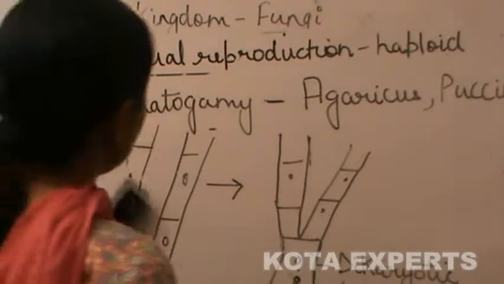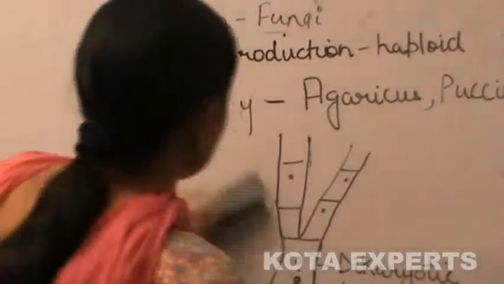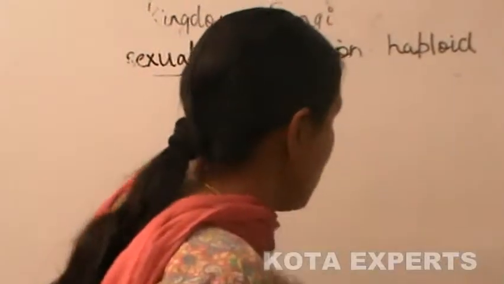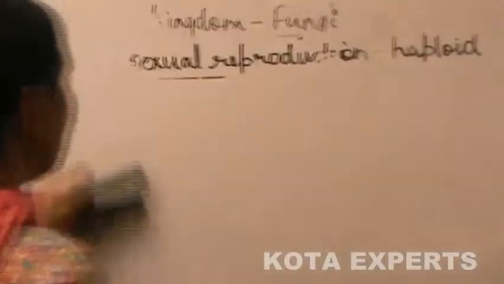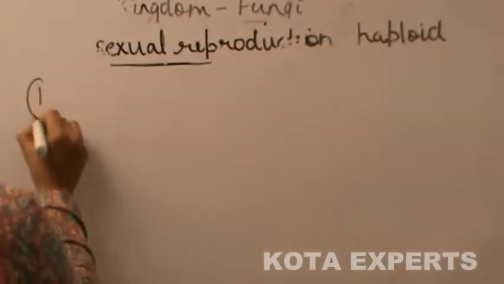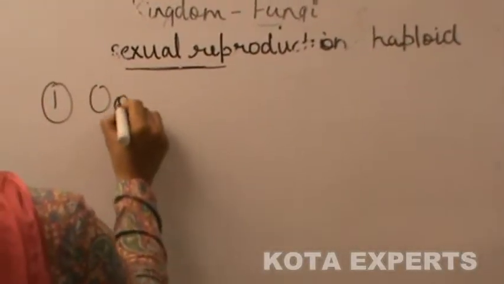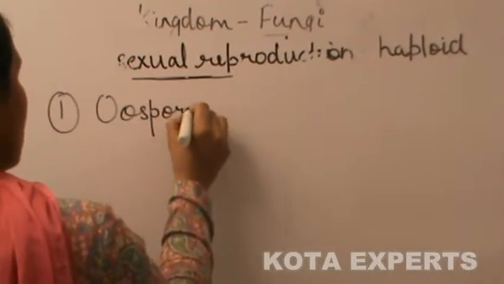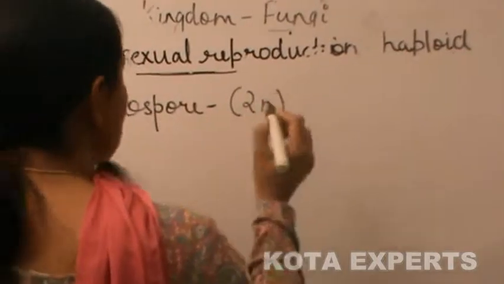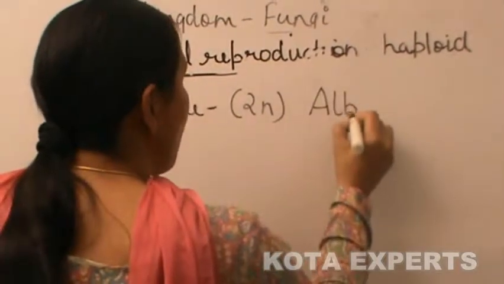As a result of sexual reproduction, different types of sexual spores are formed. First is oospore, a diploid spore which is found in Albugo.